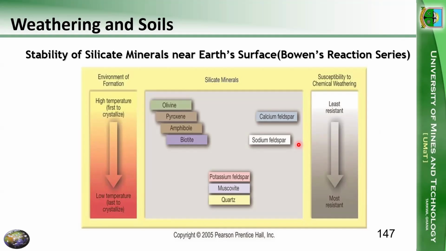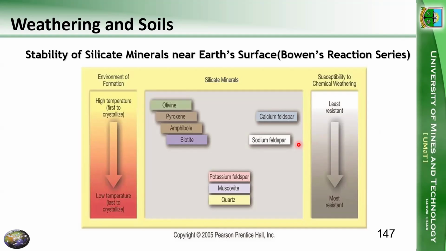The first elements to crystallize do so under very high temperature conditions. We are likely going to have olivine coming out of the melt first, then pyroxene, then amphiboles, then biotites, in that kind of order. Then to the right, we have the continuous series and the discontinuous series. I think we'll mix this again later.